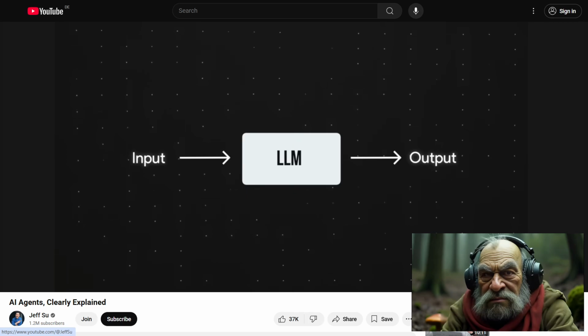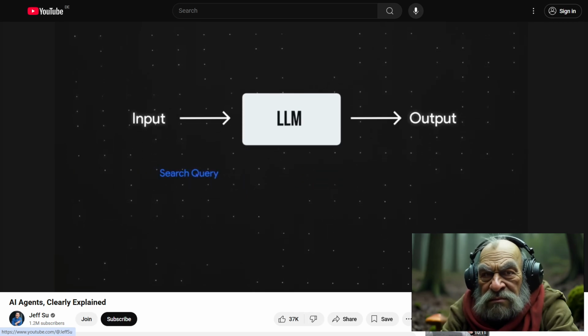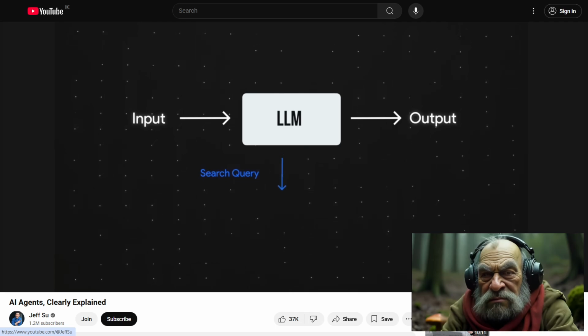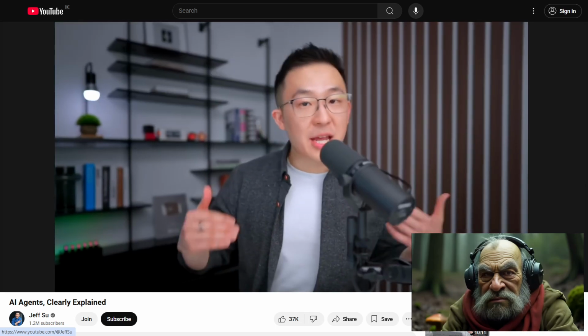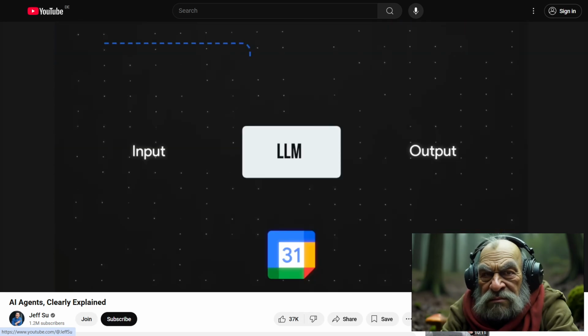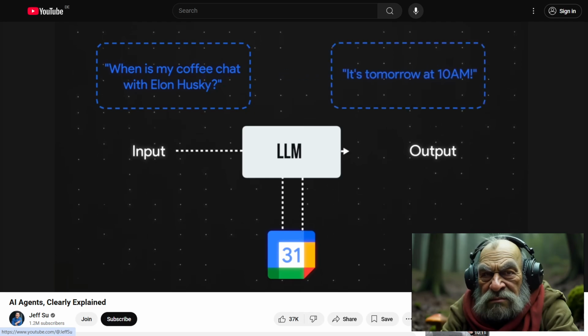What if I, a human, told the LLM, every time I ask about a personal event, perform a search query and fetch data from my Google Calendar before providing a response? With this logic implemented, the next time I ask, when is my coffee chat with Elon Husky, I'll get the correct answer because the LLM will now first go into my Google Calendar to find that information.